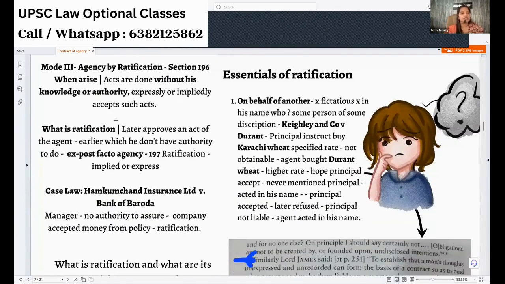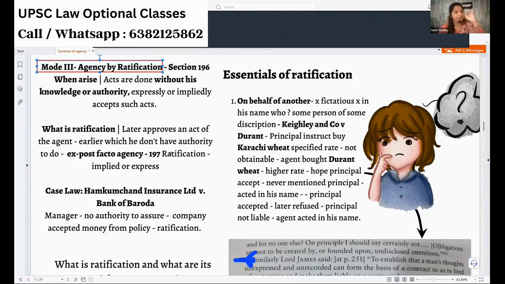Now, coming to the third mode of creation of agency, it is by ratification. Ratification means initially there is no authority to do, later it is accepted. That's what is called ratification. Say, for example, you wanted to study abroad, so you apply to a university, and your parents don't approve. They will say, why don't you apply for anything? But without your parents knowing, you have applied for Harvard or somewhere, and finally you got the seat. You go to your parent and you tell them, they may accept. This is called ratification.